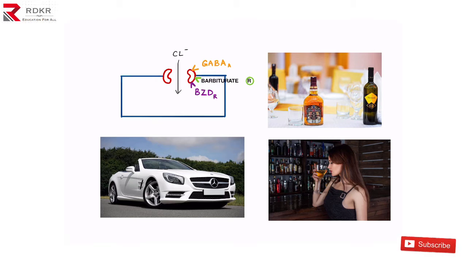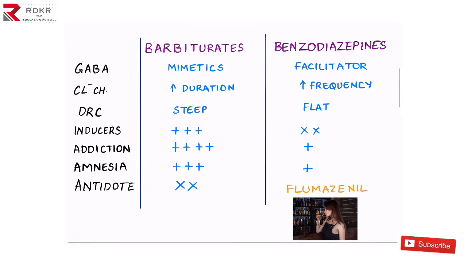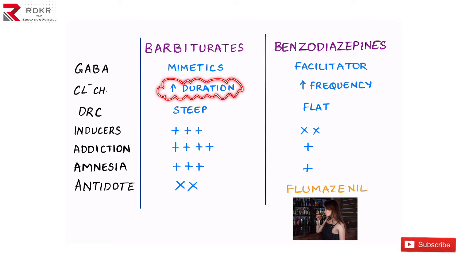Let us apply the same story to understand the differences between the barbiturate and the benzodiazepine. The barbiturates work exactly as GABA, so they are called mimetics. And benzodiazepine, what did I tell you? The Benz car facilitated you to go to the bar, so it acts as a facilitator of GABA. And when you didn't have personal transport, you went to the bar occasionally, but you spent a longer duration of time. In that way, you can remember that the duration of chloride channel opening is increased with barbiturates.